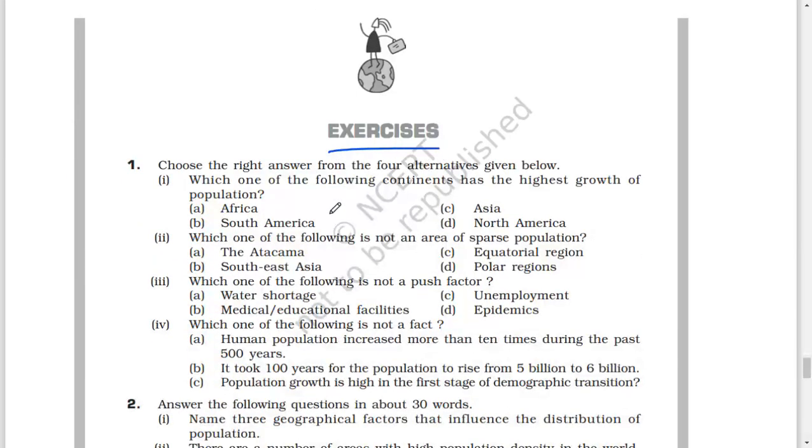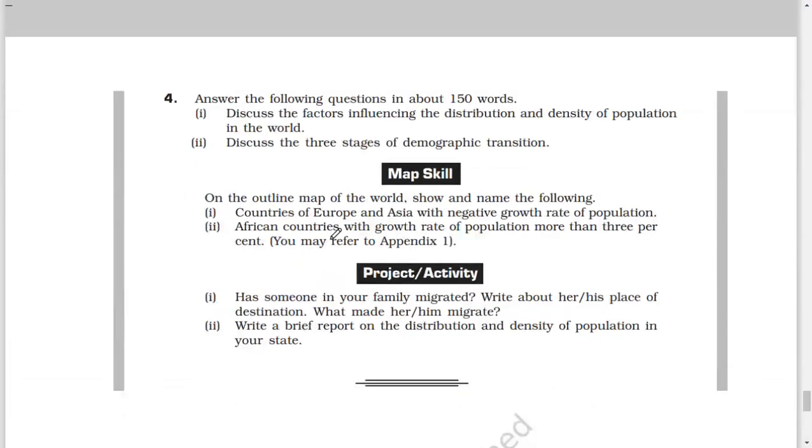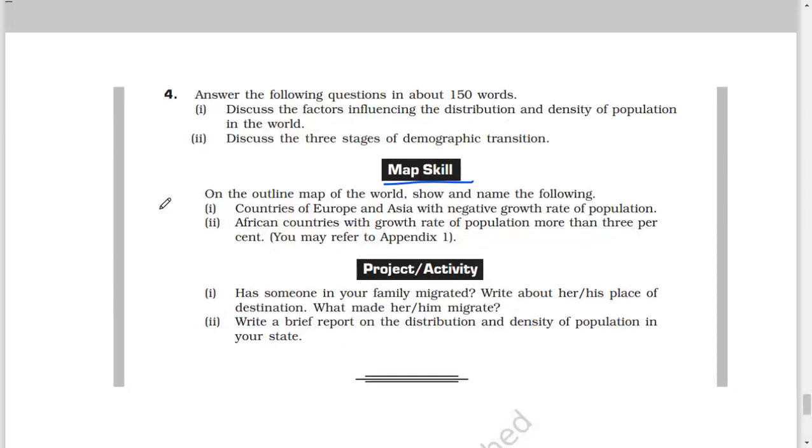Exercises. Do this. Map scale on the outline map of the world. Show and name the following: countries of Europe and Asia with negative growth rate of population, African countries with growth rate of population more than 3%. You may refer to Appendix 1.